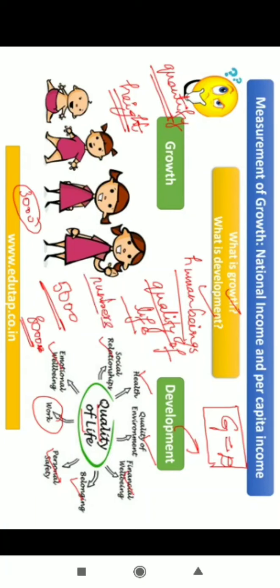Okay, now let me put forth certain other questions as well. Are all the individuals in this place getting access to healthcare and education facilities? Do they have the basic necessities like sanitation, like cleanliness? Are all these things available to them? Now, when I start thinking about these aspects, then I am interested in knowing whether that place has developed, whether the human being's quality of life has improved. Okay, so now you need to understand the difference between growth and development.